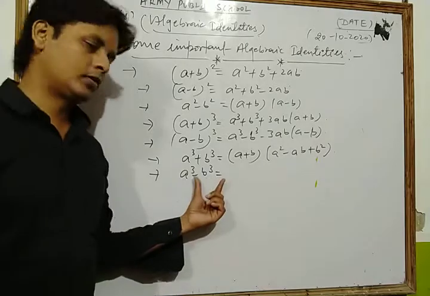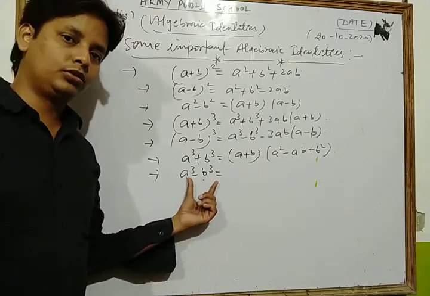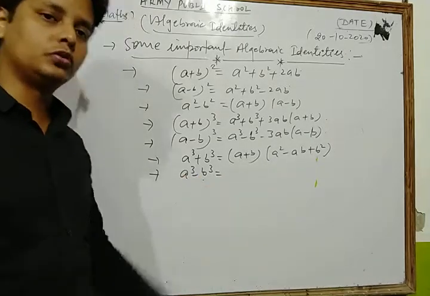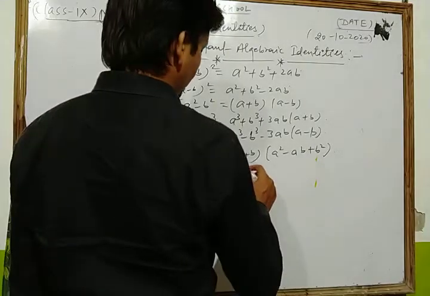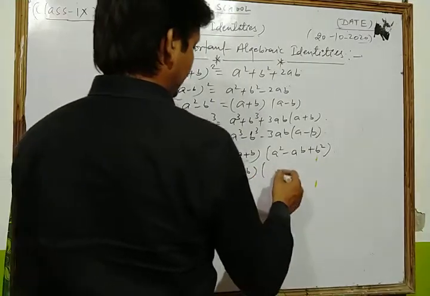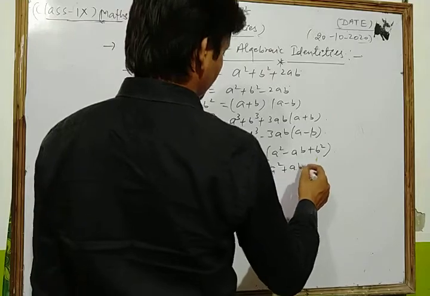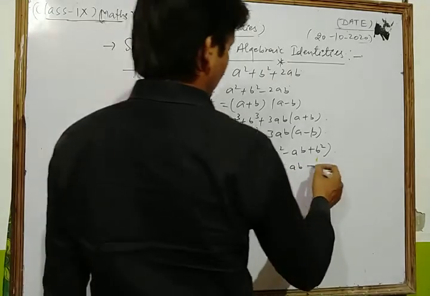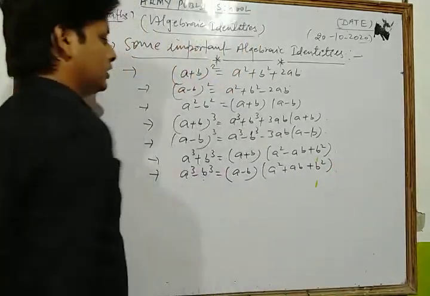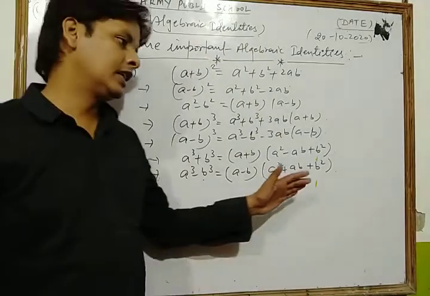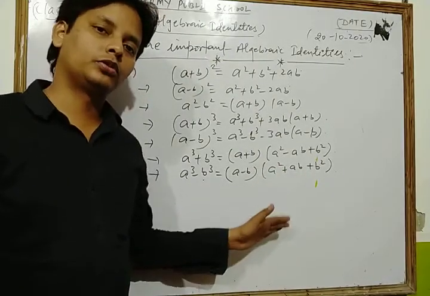Dear friends, the value of a cube minus b cube is what? a minus b in one bracket and in another bracket a square plus ab plus b square. This is also a very important algebraic identity of your chapter.